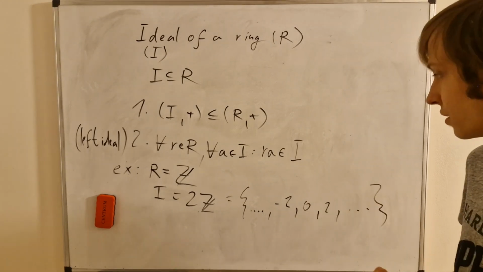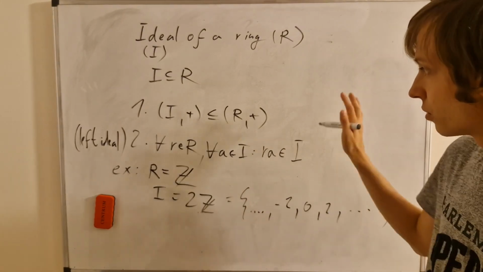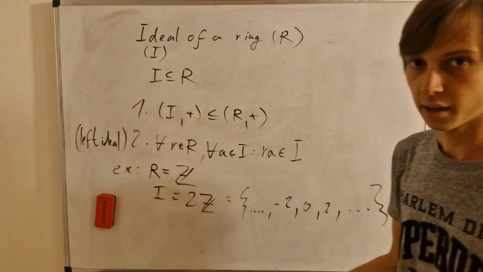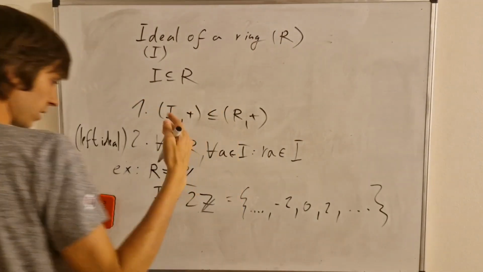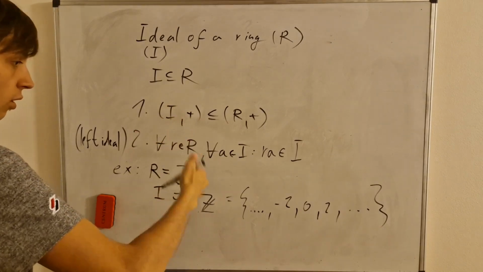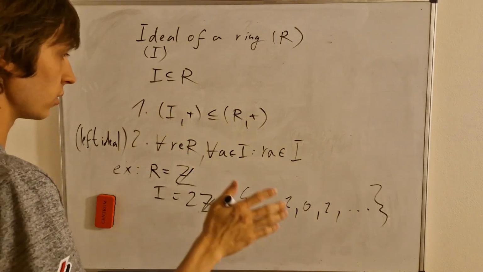And of course it contains 0, which is the additive identity. So that is fulfilled. So yes, according to these rules of the ideal, this is a valid example. If we take, for example, the even multiples of integers, that's a valid ideal of a ring.